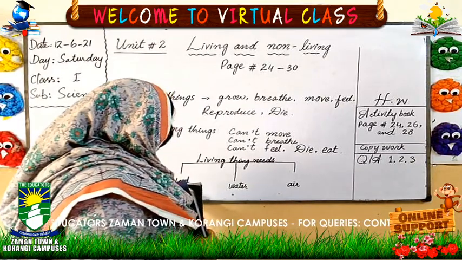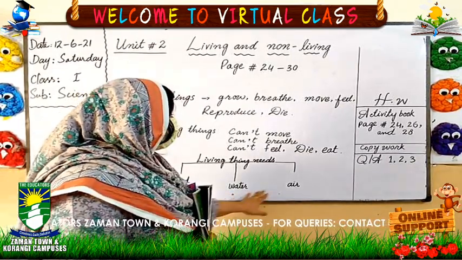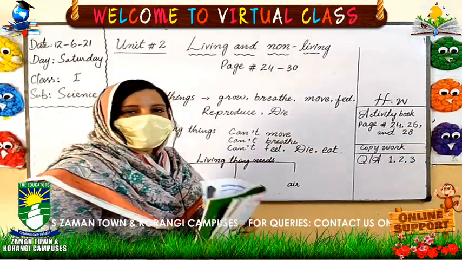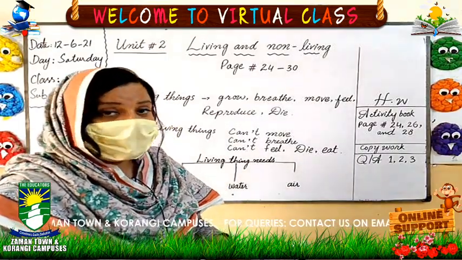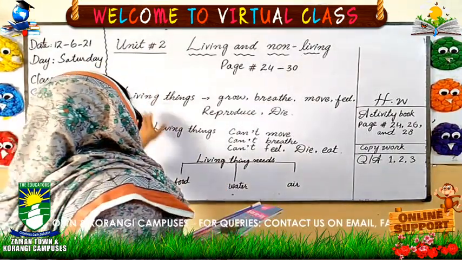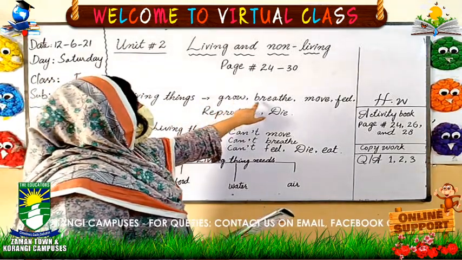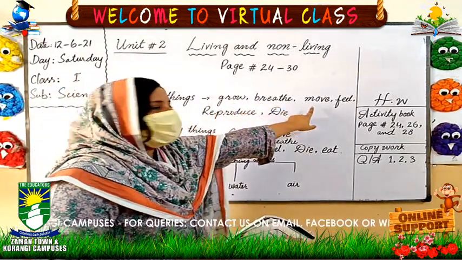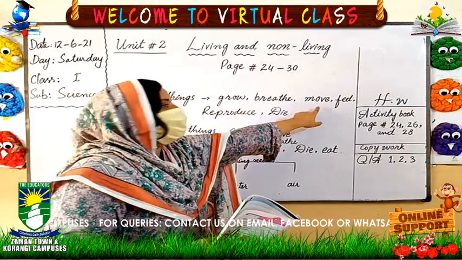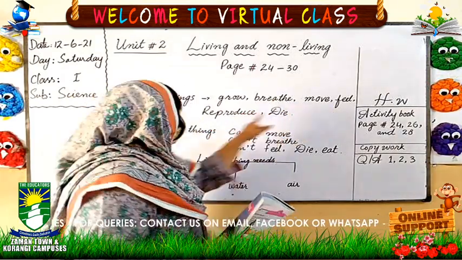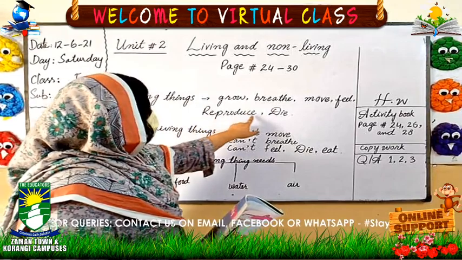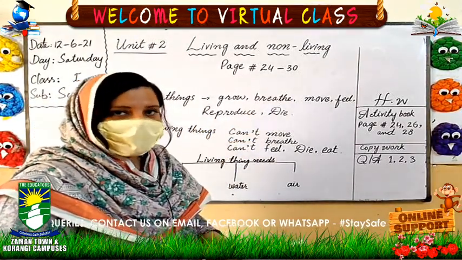Without eating food, without drinking water, without air, living things cannot survive. Living things can grow, breathe, move, feel and reproduce, as well as die.